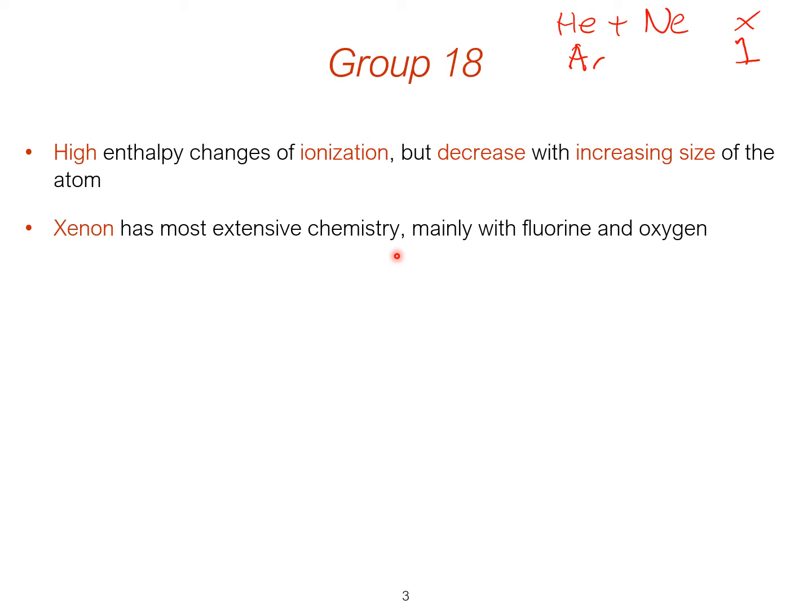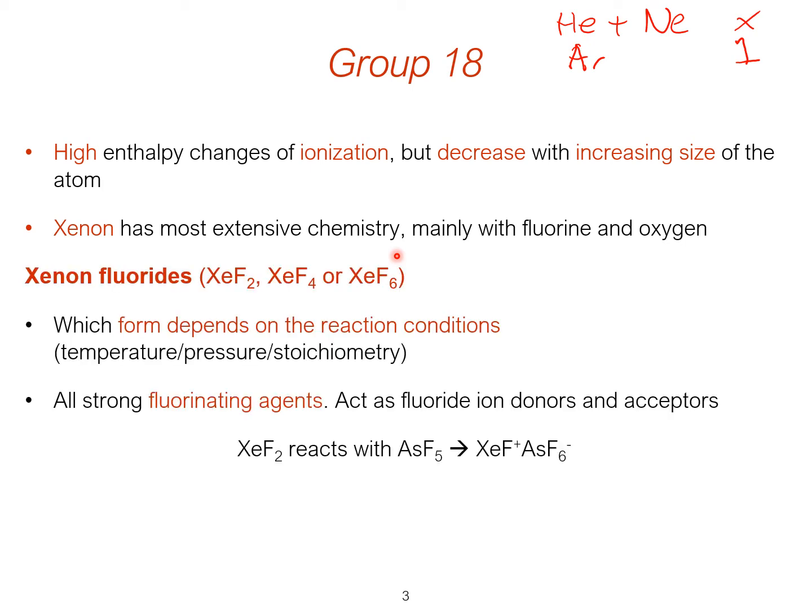So yeah, combining a high electronegativity with something with a relatively low ionization energy means that chemistry is possible. So we'll start by looking at the fluorides. These are the first ones that were discovered. And when they were first discovered, it was actually as a complex, an ionic one even, xenon fluoride with platinum fluoride as well, like two of them together. But yeah, we can get these three xenon fluorides, so the difluoride, tetrafluoride, and hexafluoride.